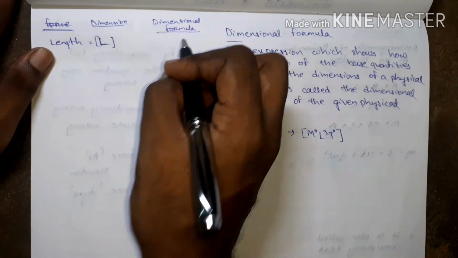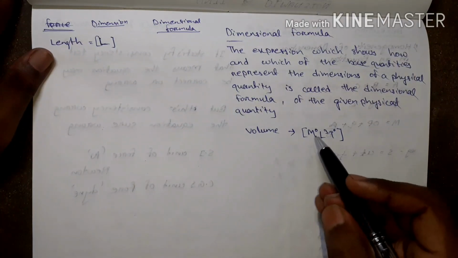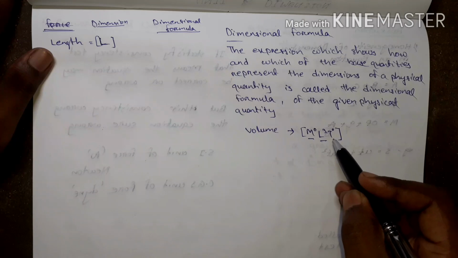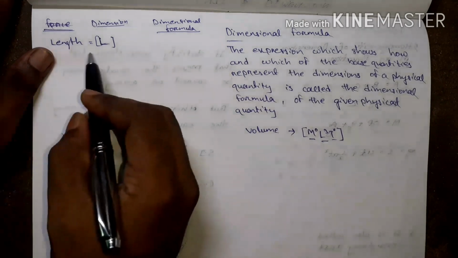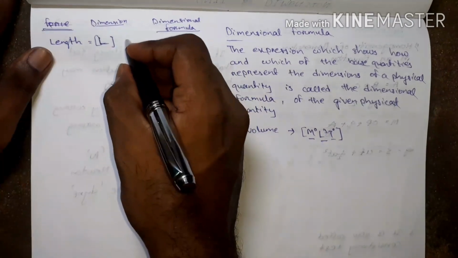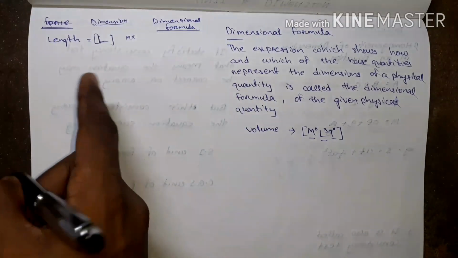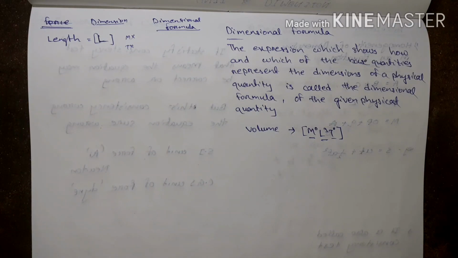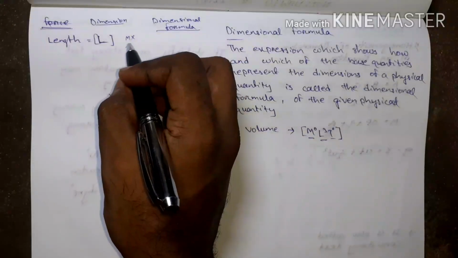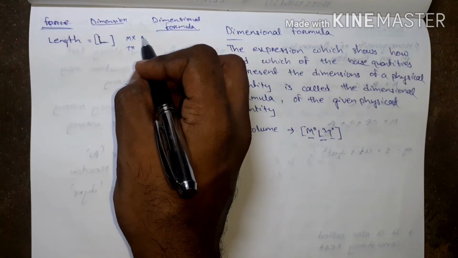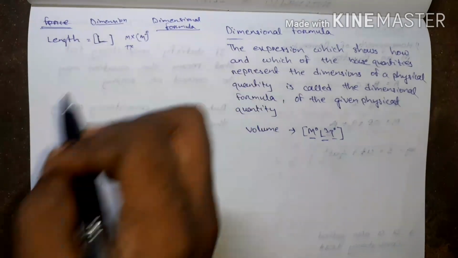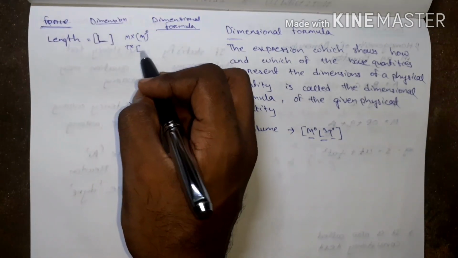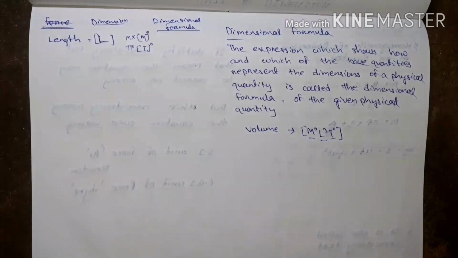You have to remember always that dimension is represented in terms of mass, length and time. Does length depend on mass? It does not depend on mass. Does it depend on time? No, it does not depend on time. It depends only on L. So as it does not depend on mass, I can write M0. As it does not depend on time, I can write time zero dimension.